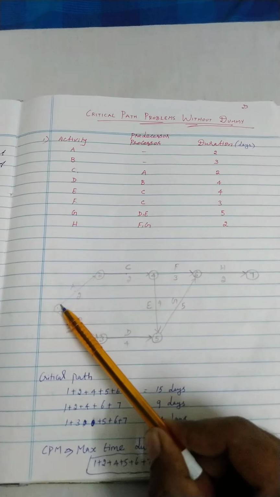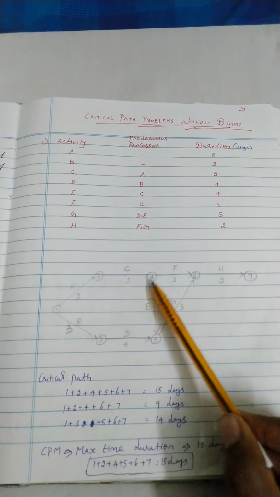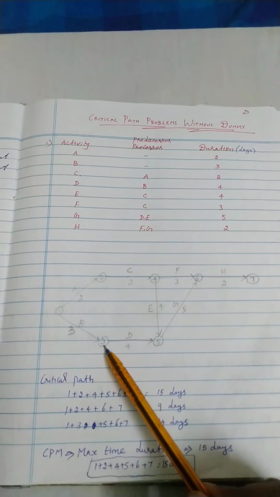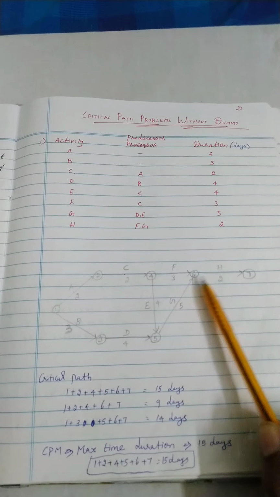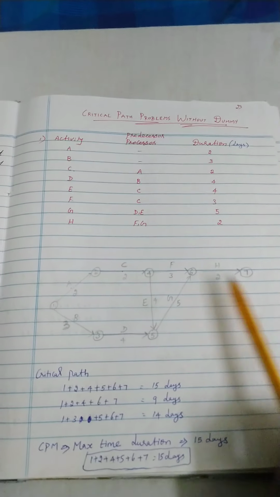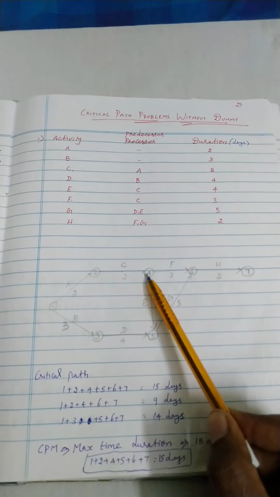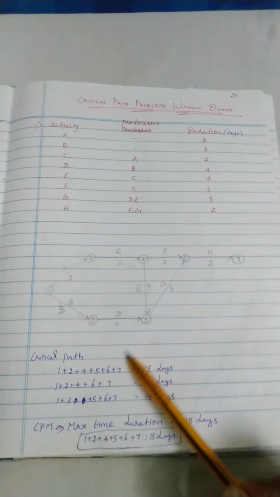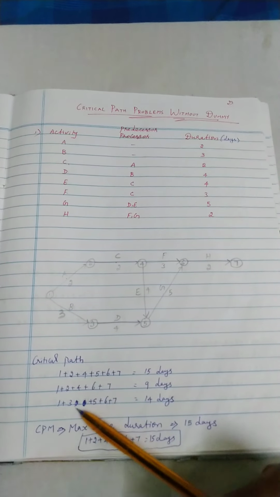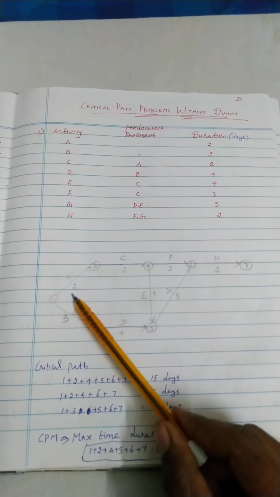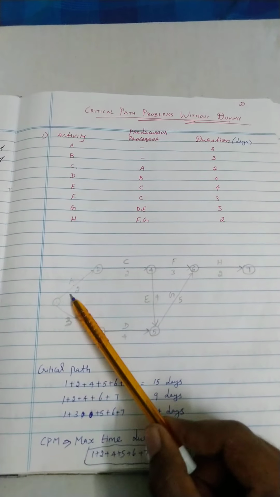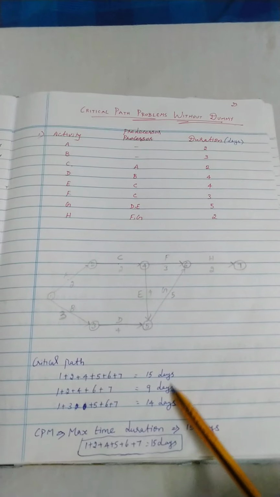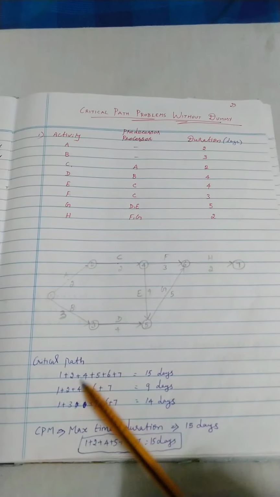These are the possible routes: 1, 2, 4, 6, 7 is one of the possible routes, 1, 3, 5, 6, 7 is another route, and 1, 2, 4, 5, 6, 7. So these are the possible routes, and you sum up the duration in those routes. While summing up the durations, you will get 15 days, 9 days, and 14 days for these particular paths.